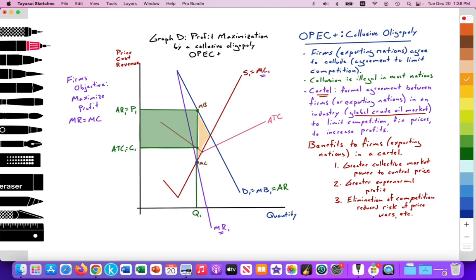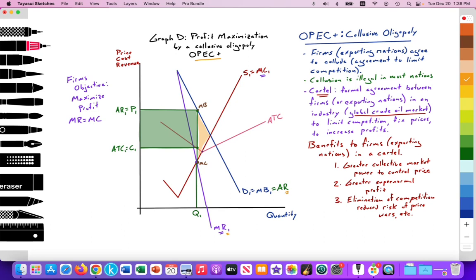As can be seen in graph D, we're illustrating a collusive oligopoly, particularly OPEC plus, seeking to maximize profit. On the y-axis, we're measuring price, costs, and revenue. And on the x-axis, we're measuring the quantity of output. We have two downward sloping revenue curves according to the law of demand. We have one labeled D1 equal to the marginal benefit, which is also equal to our average revenue. And we also have a marginal revenue curve that's downward sloping labeled MR.